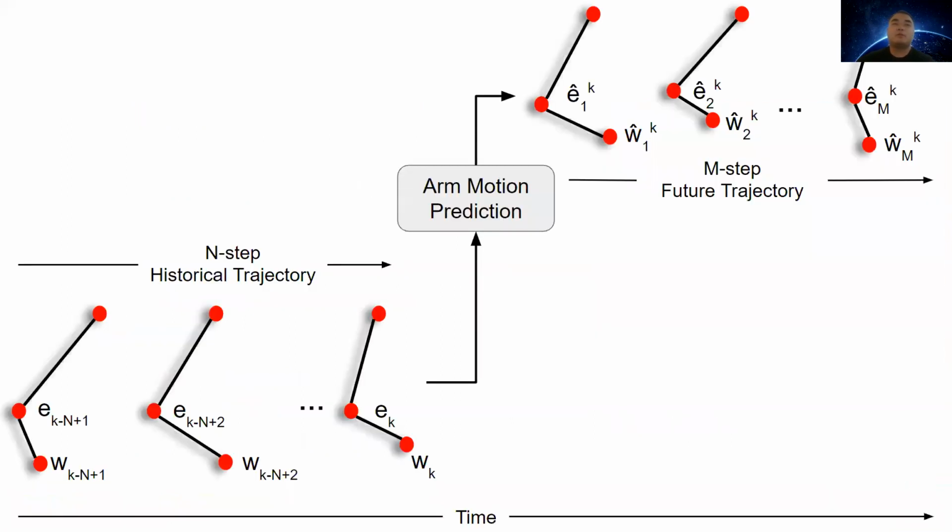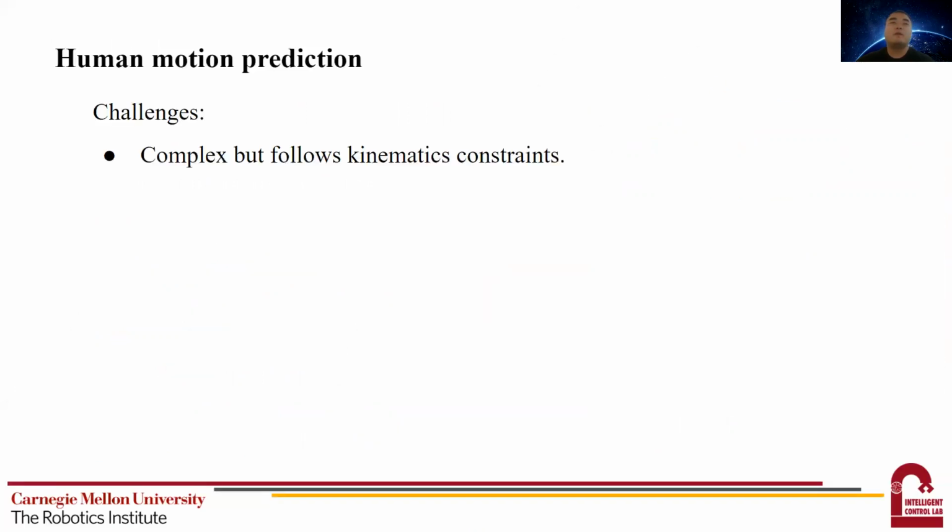In this work, we mainly focus on human arm motion prediction because the arms are the major parts that are involved in the collaboration. The problem can be visualized as in this figure. Given the n-step arm motion observation, we want to design a predictor that uses the observation to give the future m-step arm trajectory.